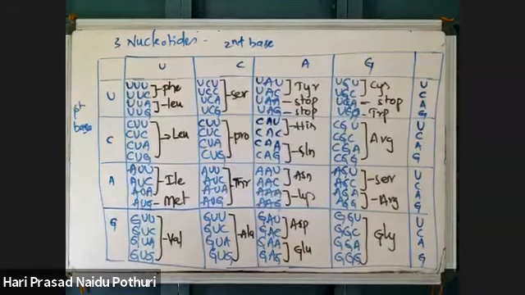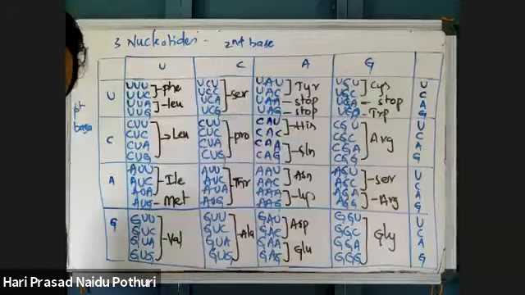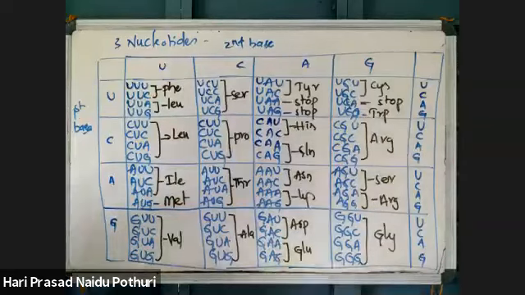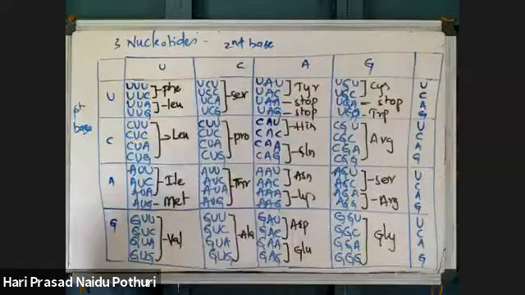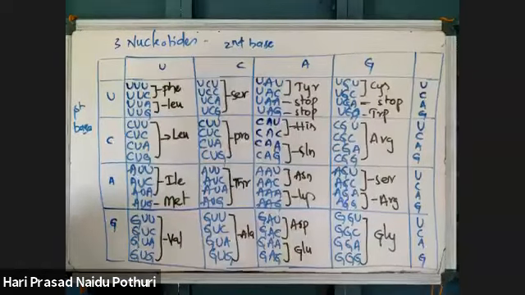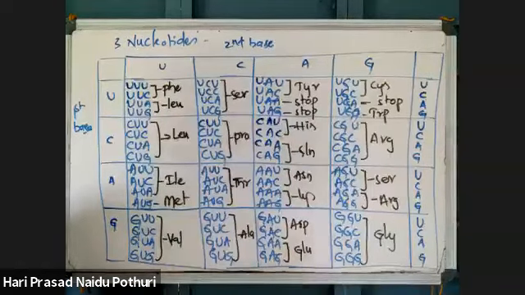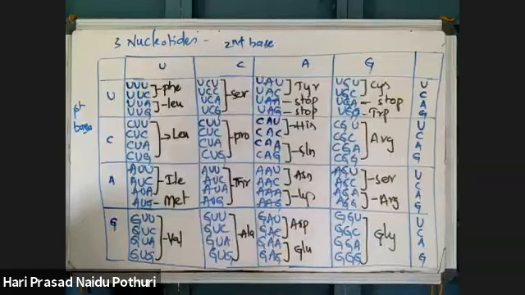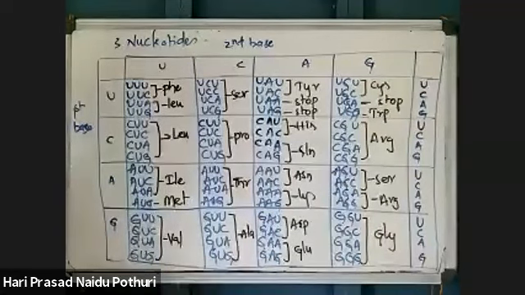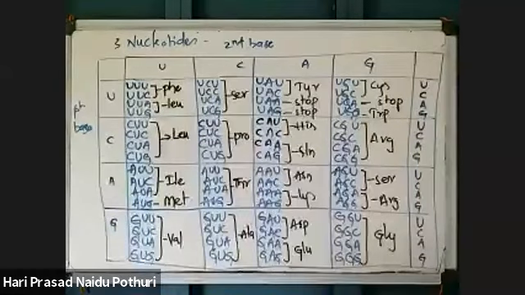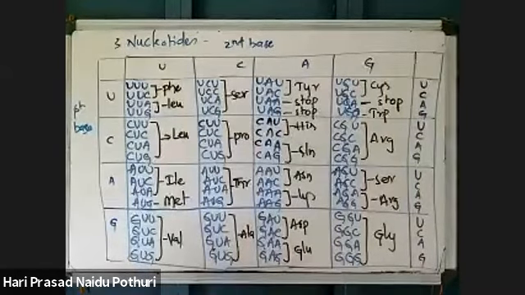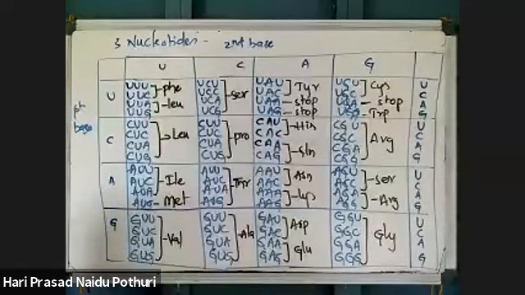This 64 codons, which is coding for which amino acid, you need to remember. You need to memorize, because questions will come on this. How to remember this? Note down all these amino acids.